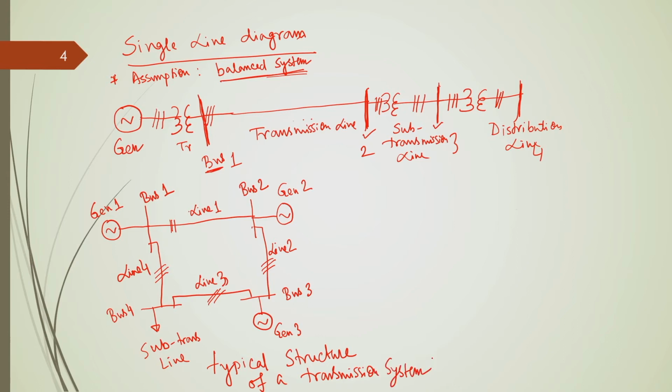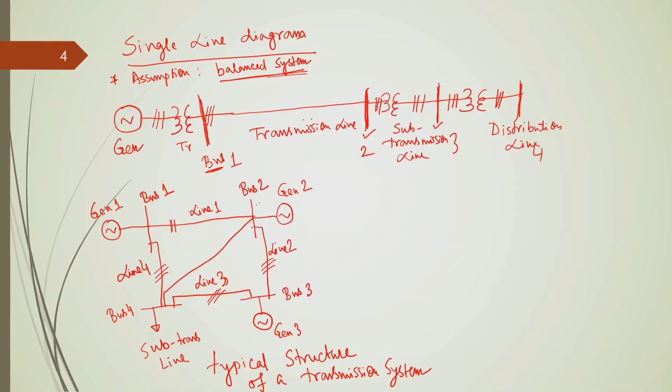Okay. We have 4 buses and 4 lines. This is a typical system, but normally a practical transmission network has multiple generators, hundreds of generators and hundreds of lines. Okay. And the topology also changes. There may exist another line connecting bus 2 and bus 4 and so on.